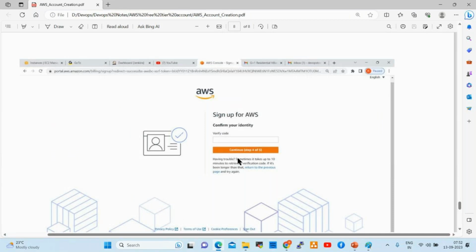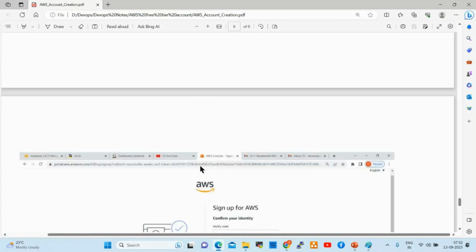So it is very easy. Just follow the document, right? So you can create it today itself. From tomorrow, we need to start working on the cloud. You need to practice, right? So tomorrow, console overview will be there. We don't create any resources tomorrow. Console overview: what are the services available, what are the things available? So we'll see tomorrow. After that, we'll start services one by one, right?